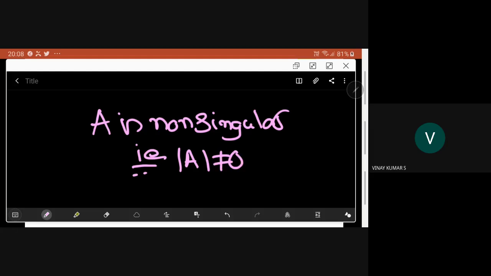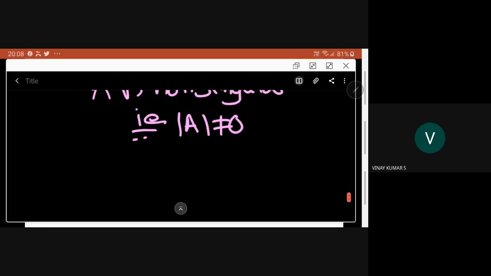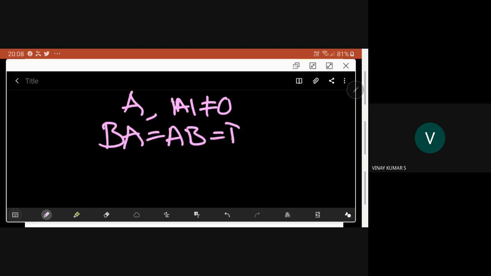Then you can talk about the inverse. A is already fixed, and you found that its determinant is not equal to 0. Fine. For this A, there will be a matrix B such that BA is equal to AB is equal to identity. In such a case, B is called the inverse of A and we write A inverse is equal to B.